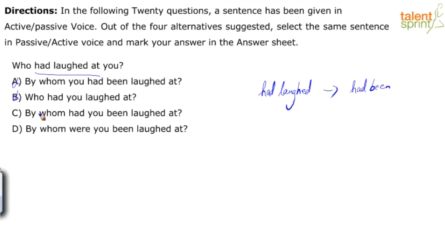Right? So remember, when you're changing it, the auxiliary verb and subject also need attention. So option C, on the other hand, by whom had you been laughed at, is correct. Keep in mind, in this construction it's still a question mark, right? So when you're changing it, you keep this in mind. Only in direct, indirect speech, it will change because it's becoming a statement.